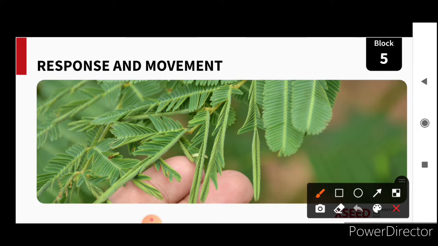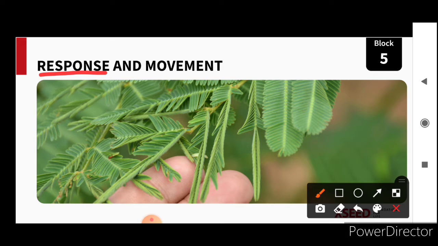Due to that stimulus, the action the living thing gives is known as response. So here the touch me not plant closes its leaves when we touch. That closing is known as response, and that touching is called stimulus.